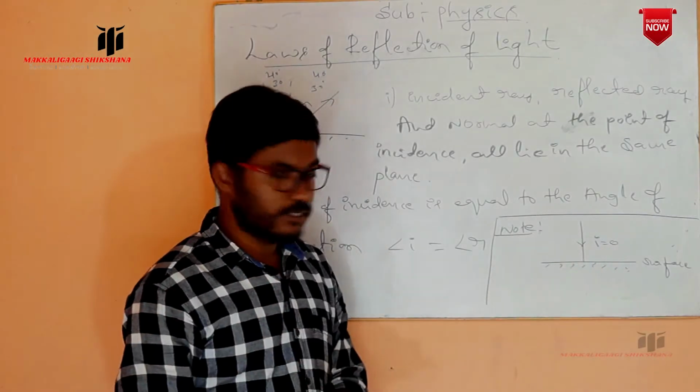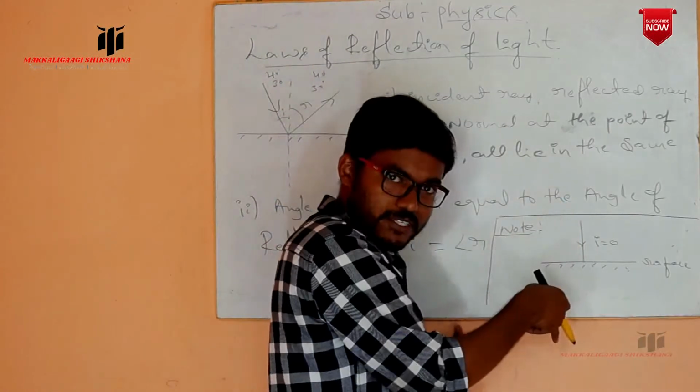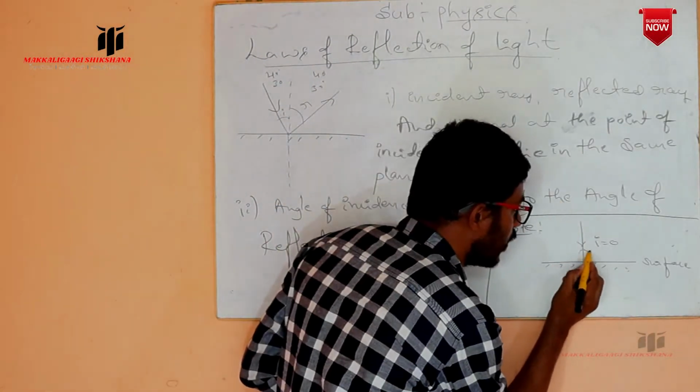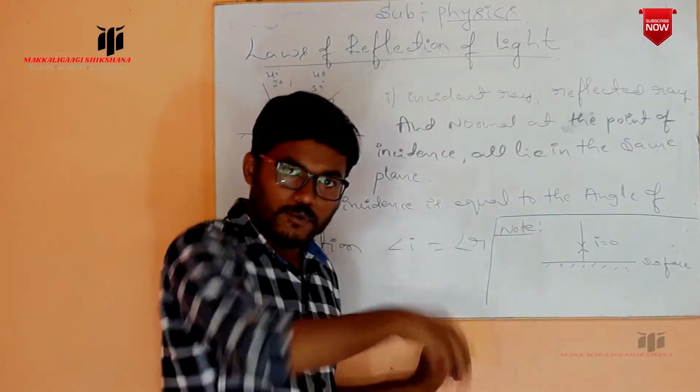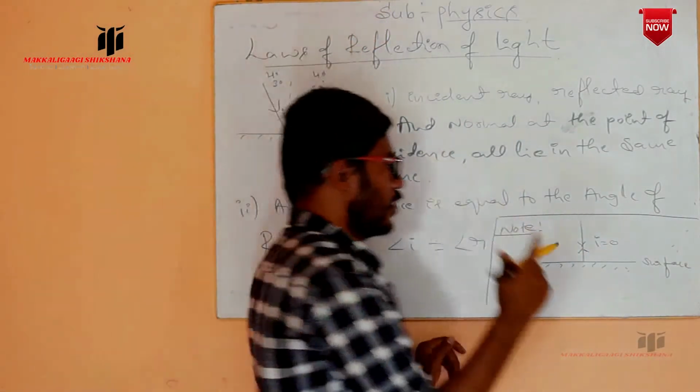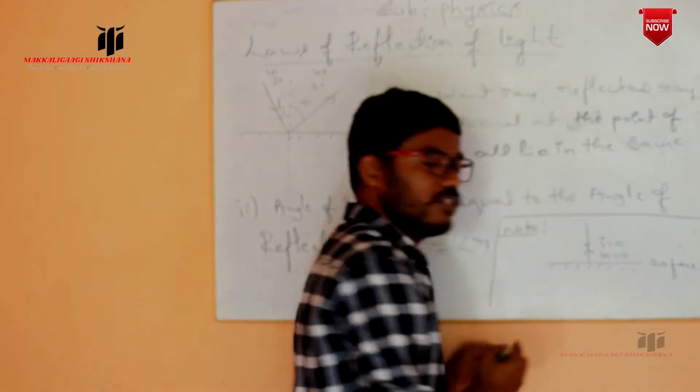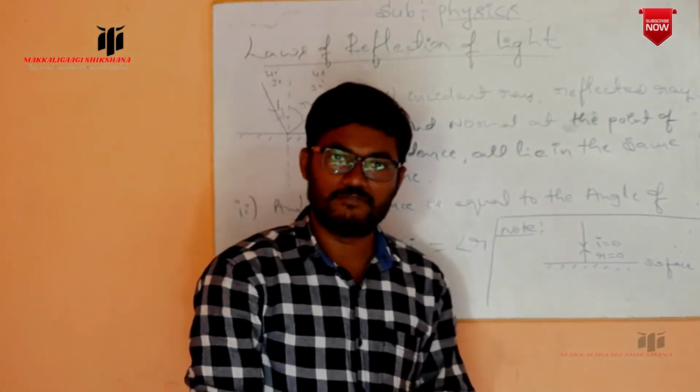And observe carefully here. Okay, it will strike the surface. After striking the surface, it will bounce back along the same path. It will bounce back along the same path. So here that angle of reflection is also 0. Angle of reflection is also 0.